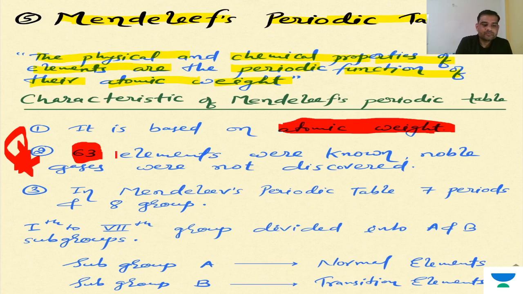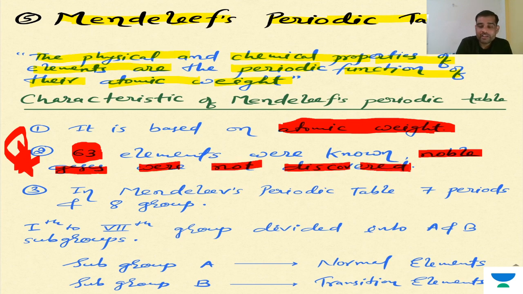Fine. So 63 elements were discovered at that time, and one more important point: noble gases were not discovered at that time. So what interesting thing he has done is that he left some places for the noble gases, and that was the merit of Mendeleev's periodic table. Noble gases were not discovered, but he left the place for them. Along with the noble gases, he expected a few more elements could be discovered in the future, so he also left some places for those elements.